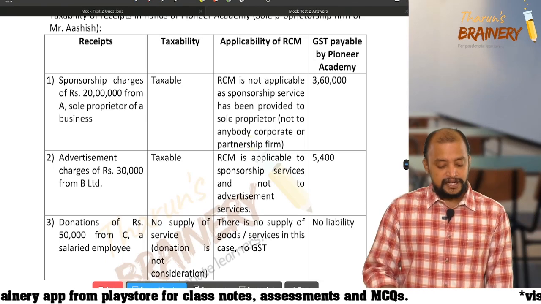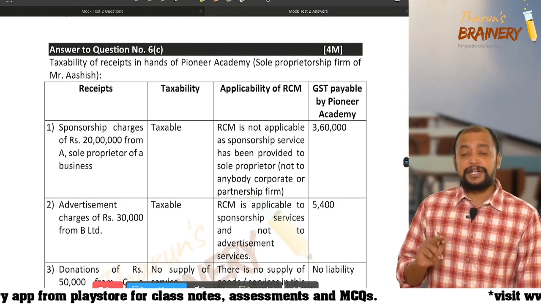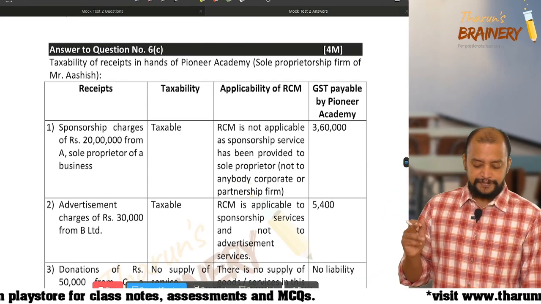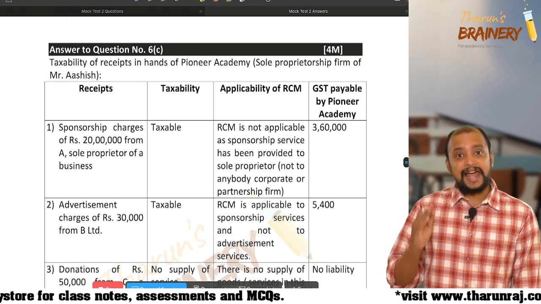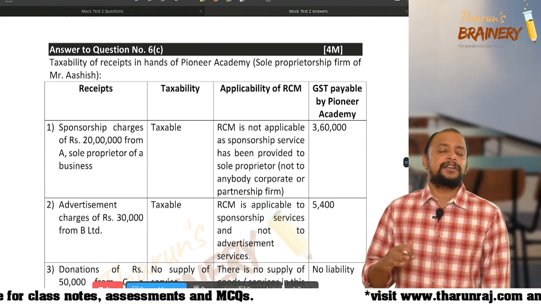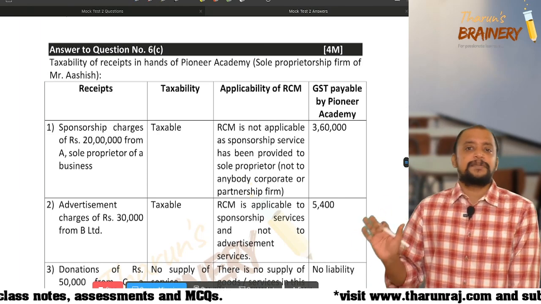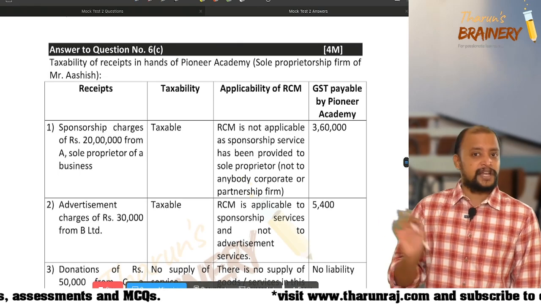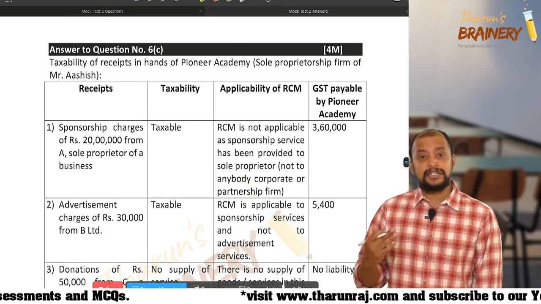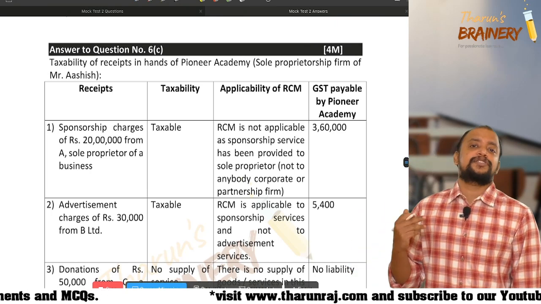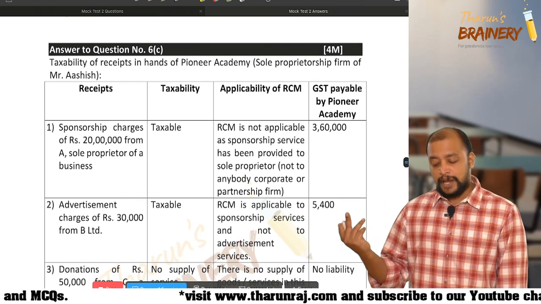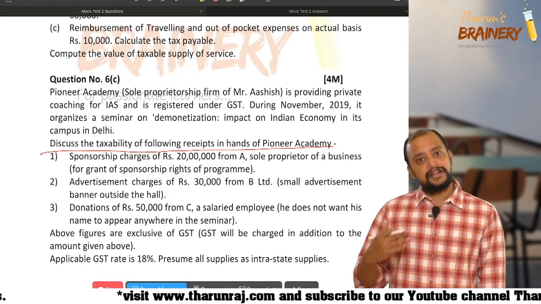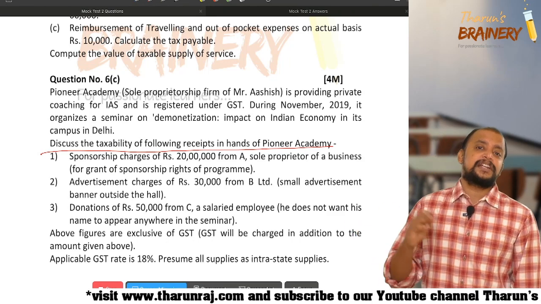So you need to properly write. First you need to give a heading. Taxability of receipts in the hands of Pioneer Academy, sole proprietorship firm of Mr. Ashish. Receipts. Taxability, whether it is taxable or exempted, applicability of RCM and GST payable by the Pioneer Academy. First, sponsorship services, it is taxable, we don't have any exemption, and RCM is not applicable as the recipient is not body corporate or firm. So GST payable by Pioneer Academy 3,50,000. What if in this case the recipient is A Limited? Then Pioneer Academy will not pay GST, that A Limited will pay GST.